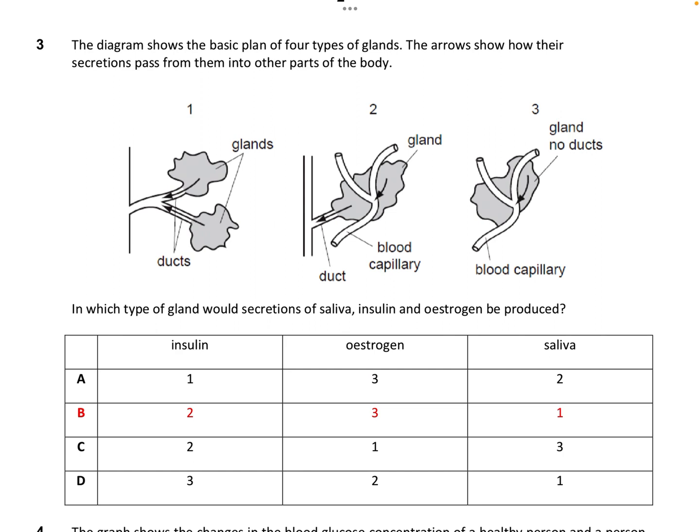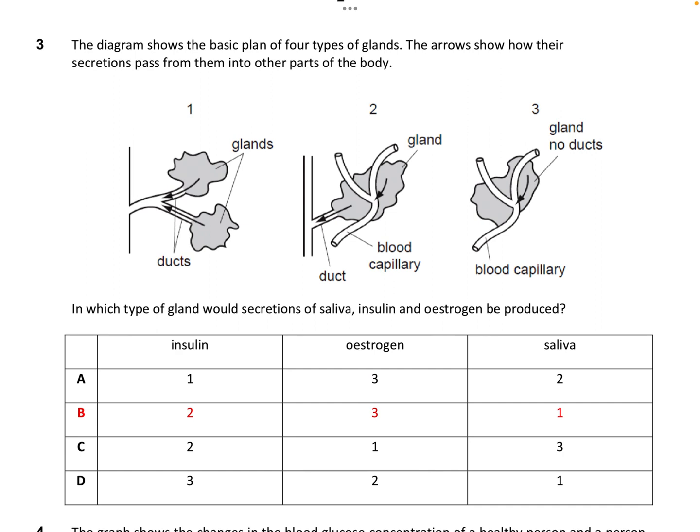Next, estrogen. The ovaries is an endocrine gland, because estrogen is secreted directly into the bloodstream. So 3 will be the best answer for estrogen.